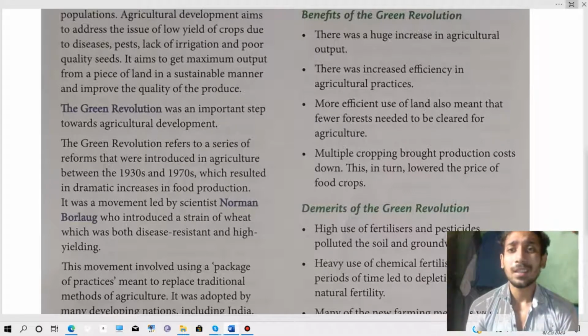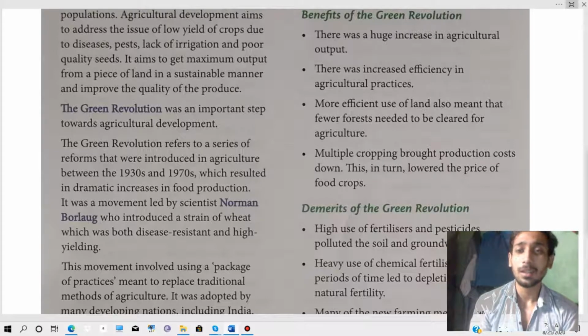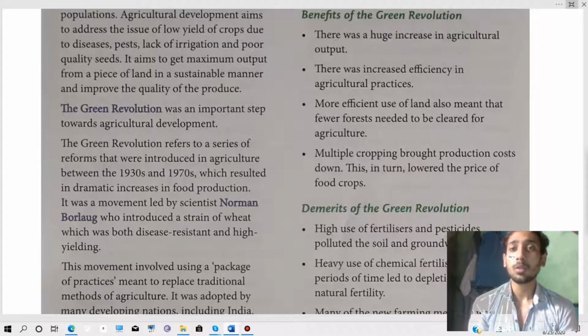Means the increase in agricultural output, as I told you before, is that the yielding of crops is high. There was increased efficiency, as I have told you, the seeds have a high efficiency, so that the input will be equal to the output. Then more efficient use of land, that means the third point is telling us that we can use 100% of the land.